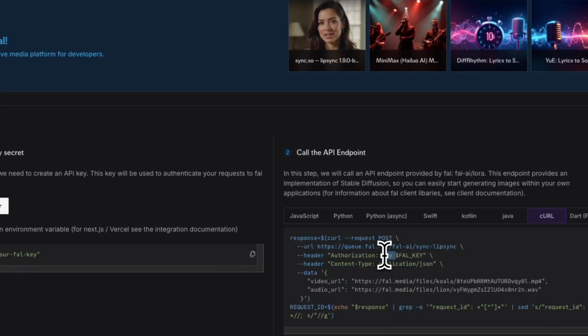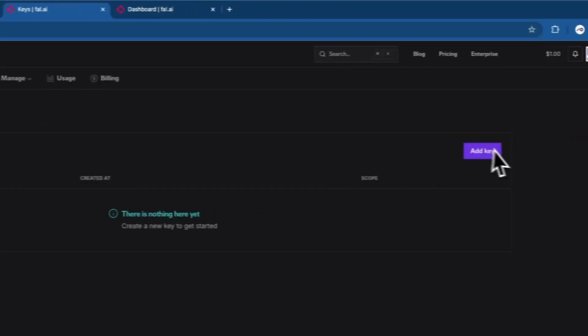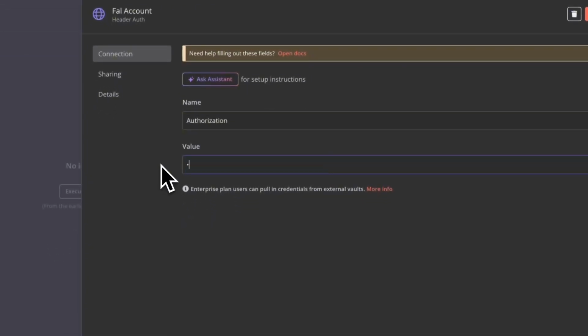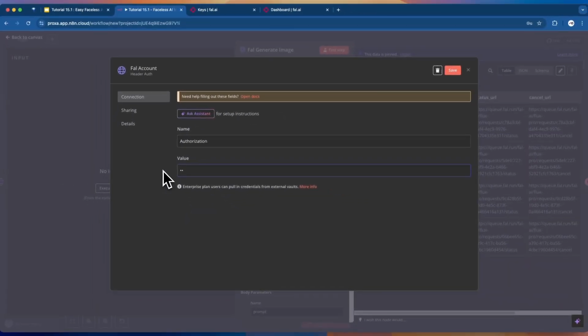For the K in Key, we need to have the capital letter K. So KEY, space, and then we paste the API key we got here. Let's do it again: capital letter K, small letter E, small letter Y, space, and then paste the API key. So that's how you can set up the header auth credentials for Fal account.